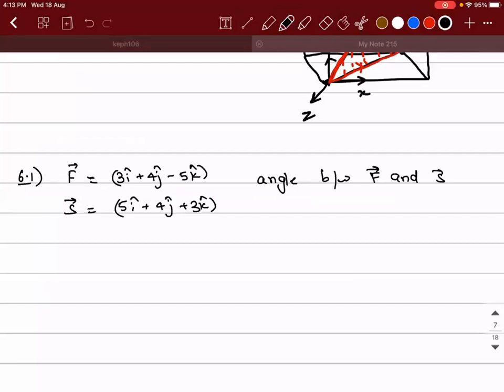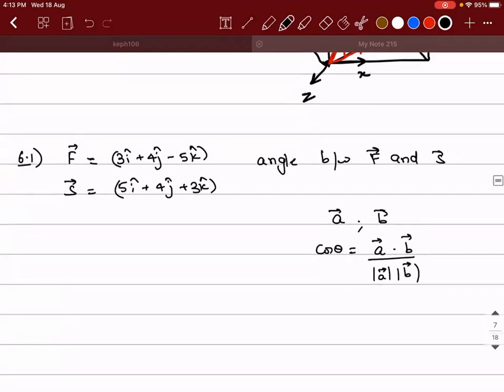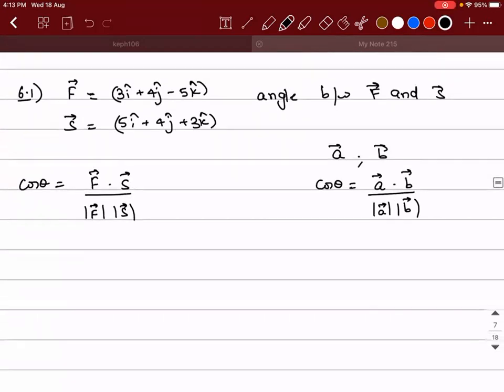Right, so we have already learned this in vectors. If two vectors A and B are given to you, how will you find the angle between them? Cos theta is equal to A vector dot B vector divided by magnitude of A vector into magnitude of B vector. So here, cos theta will be F vector dot S vector divided by magnitude of F vector into magnitude of S vector. So what is F vector dot S vector? It is 15 plus 16 minus 15, the whole divided by square root of 9 plus 16 plus 25 into square root of 9 plus 16 plus 25.